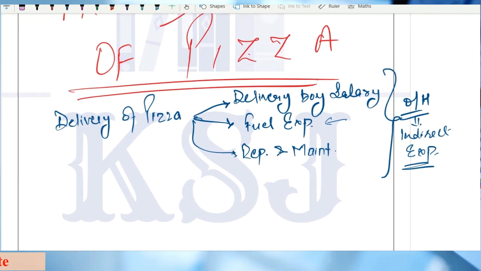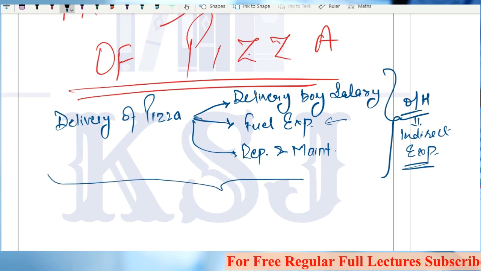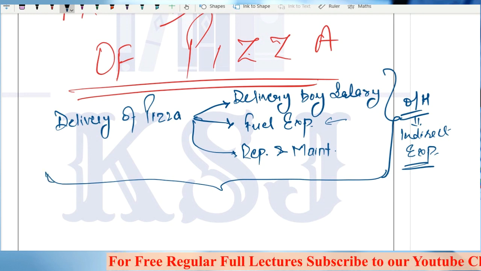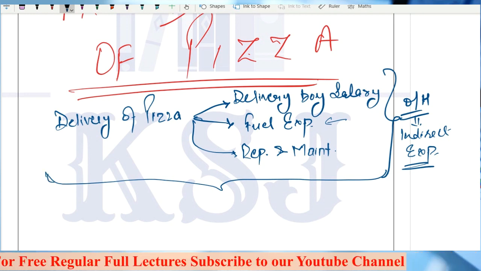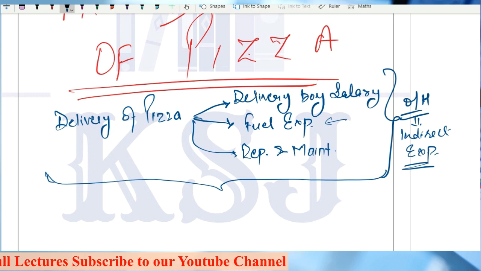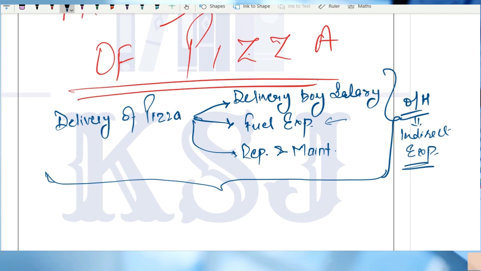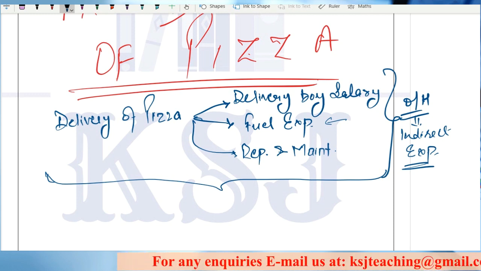Now, just think and tell me one thing: is the company going to bear all these expenses from their own pocket, or will they recover them from the customer? Sir, the big brands doing business, Domino's, Pizza Hut, any other brand, they are not fools. They are making you fool by saying that we are delivering the pizza free of cost.